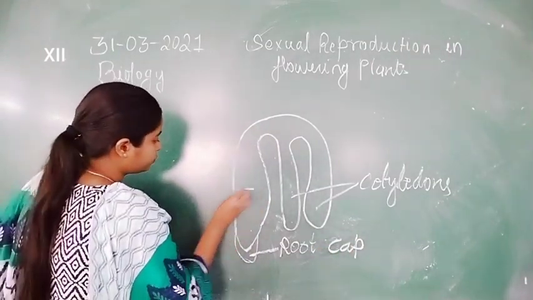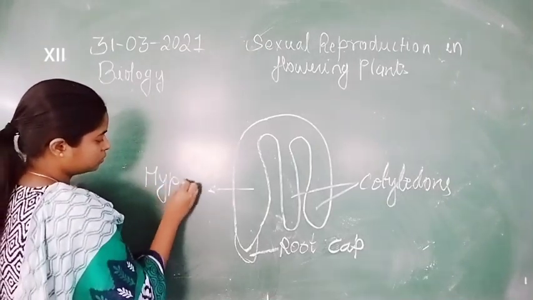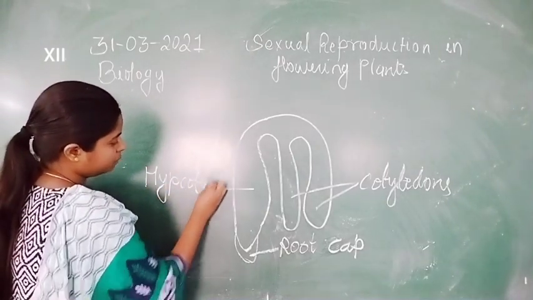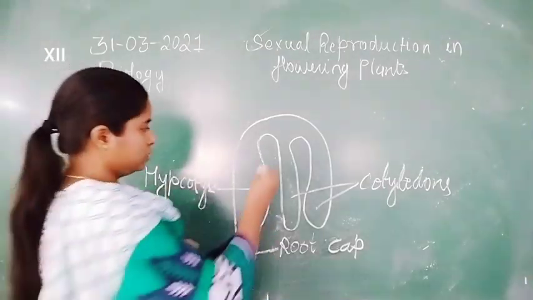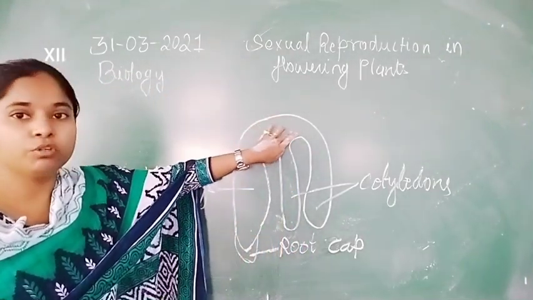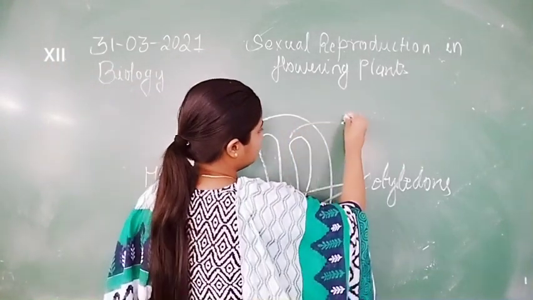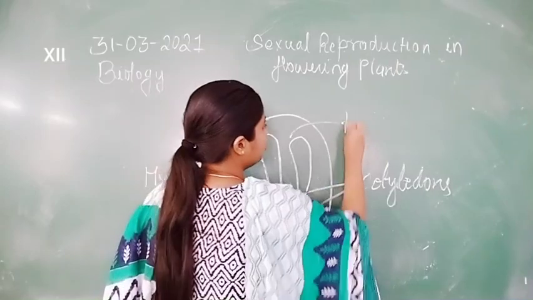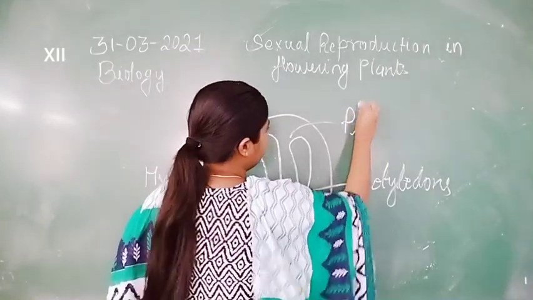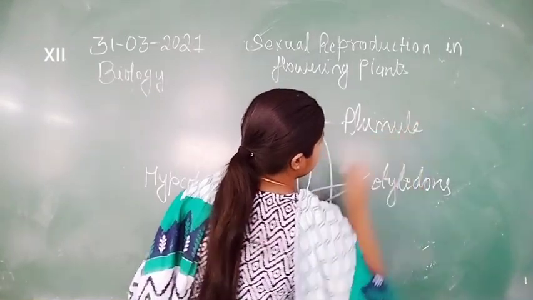and hypocotyl. This hypocotyl ends with the plumule region. At the end of the hypocotyl the plumule region is present.